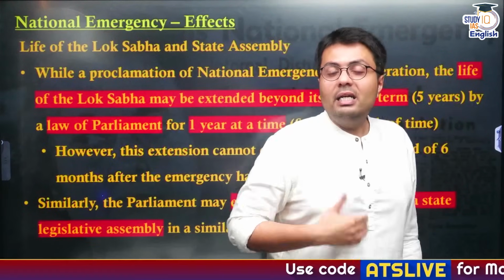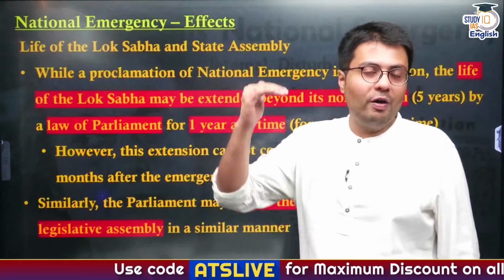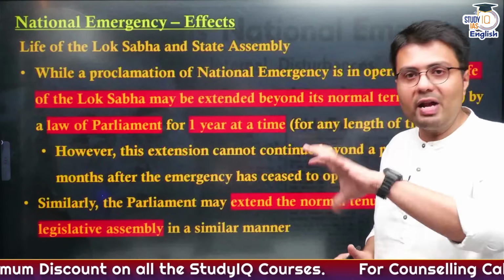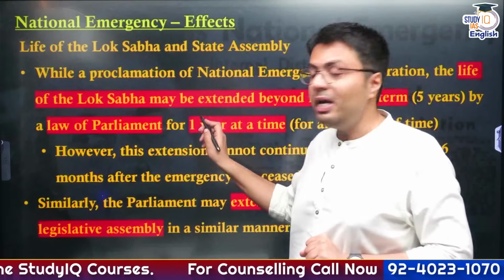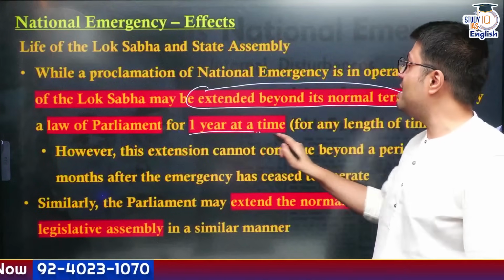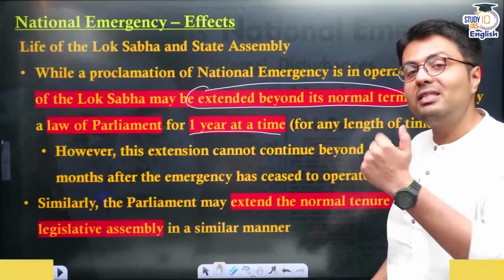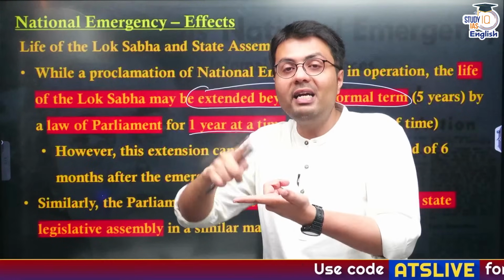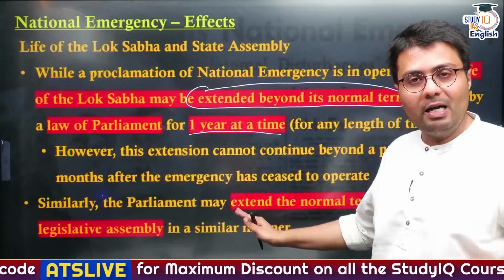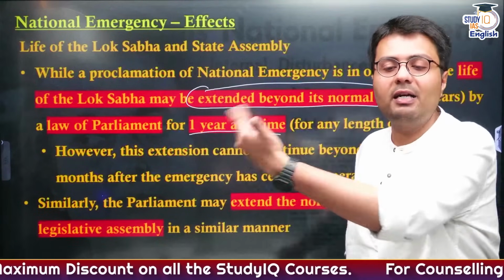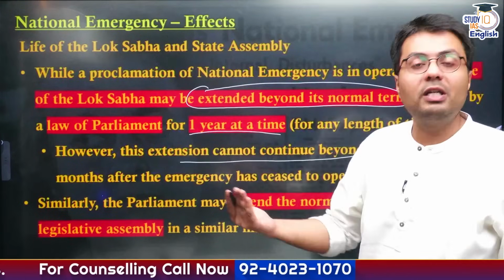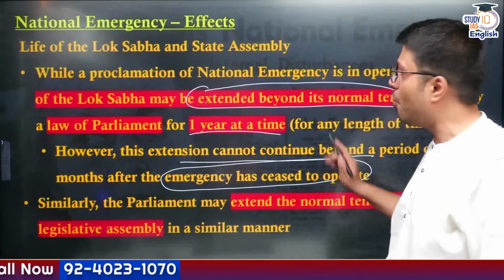Now let us understand how it impacts the life of legislatures in India, both Lok Sabha as well as the State Assembly. While the proclamation of national emergency is there, the Lok Sabha tenure can be extended beyond its normal term of 5 years through a law passed by Parliament 1 year at a time. What you need to understand, this can be extended infinite times, but particularly 1 year at a time. Similarly, the Parliament can also extend the tenure of state legislatures 1 year at a time by a law passed by Parliament. But this extension cannot continue beyond the period of 6 months from the end of national emergency, what you need to understand.